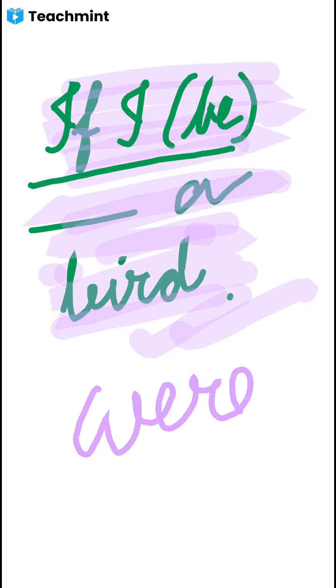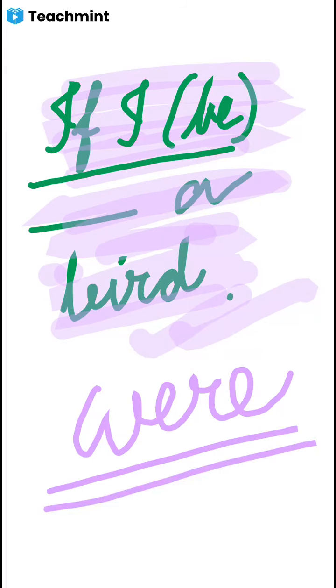Remember, if I were a bird, for this imaginary past or hypothetical past, this cannot be true in any way. Therefore, this is an imagination, an assumption. So for this hypothetical past, we have to use were. If I were a bird, this is a little bit different.